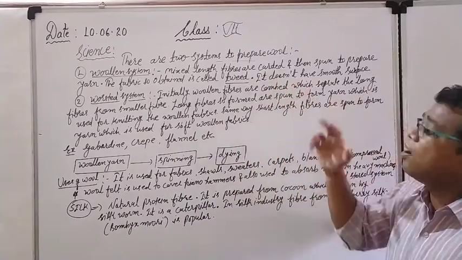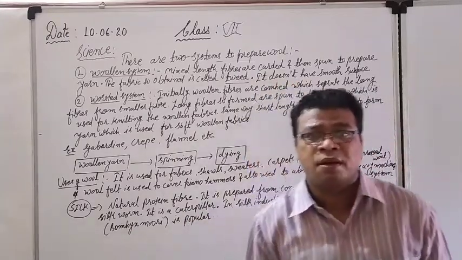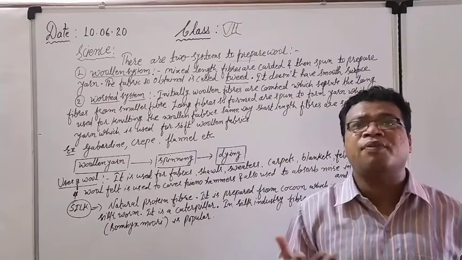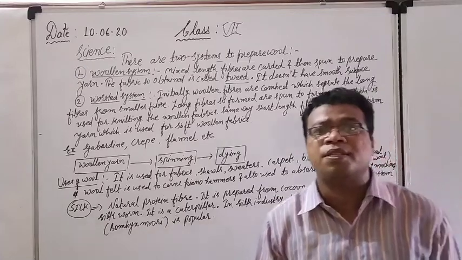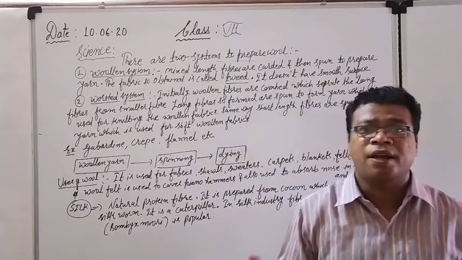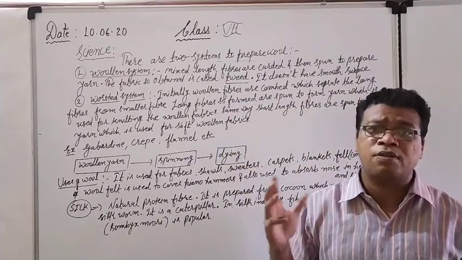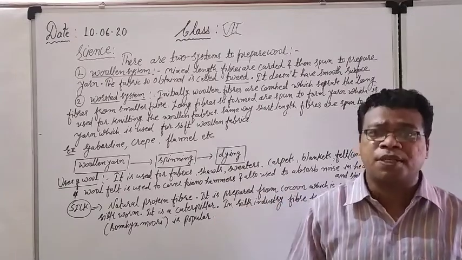It does not have a smooth surface. We are getting the tweed fabric, but what is the disadvantage here? It does not have a smooth surface. It is a rough surface, okay? And that's why it is not used for many other purposes.